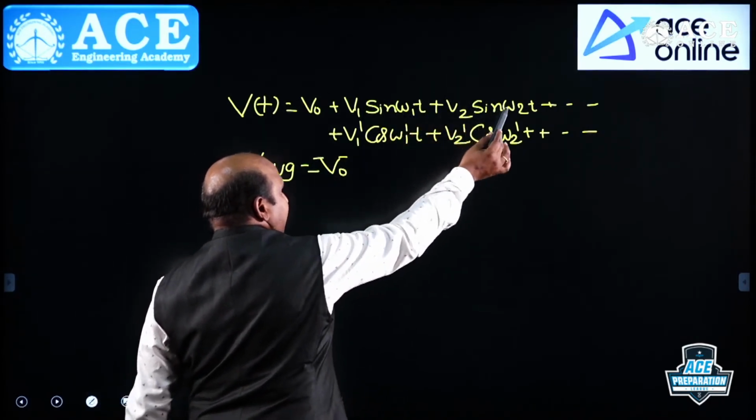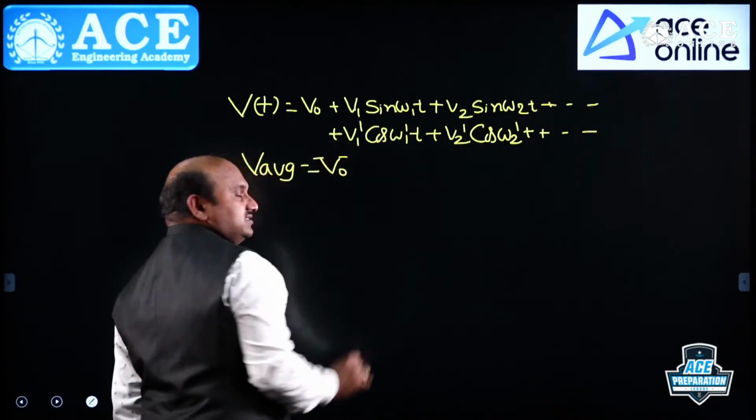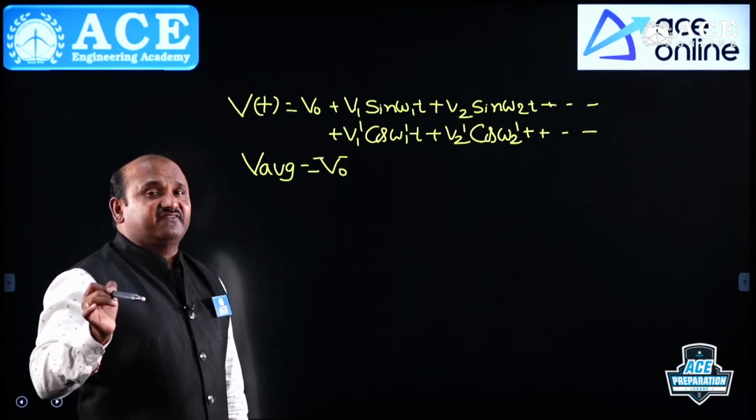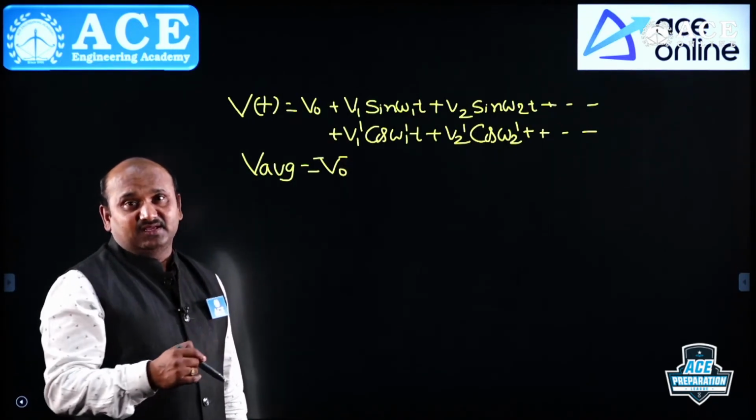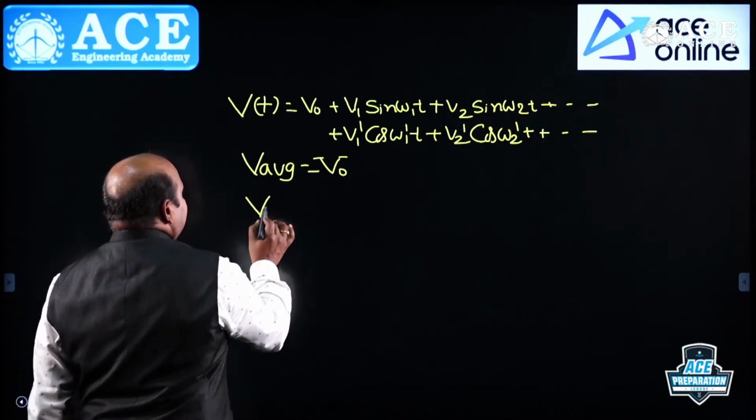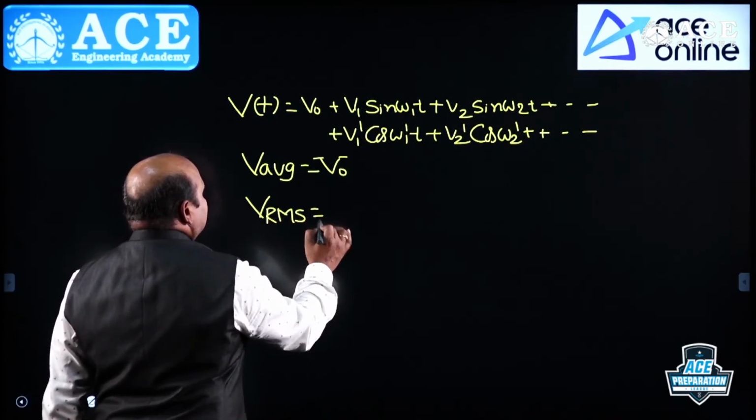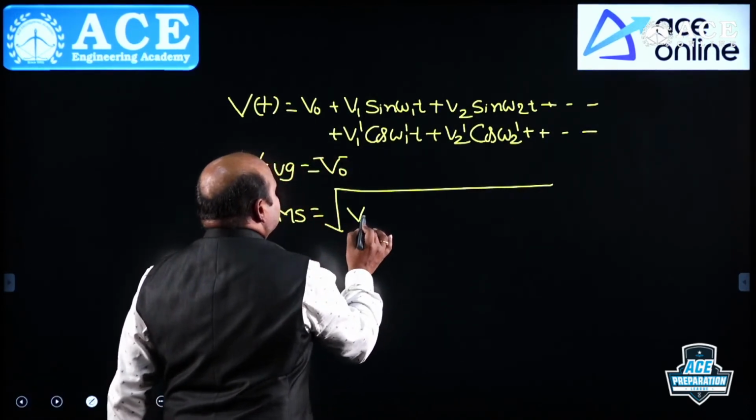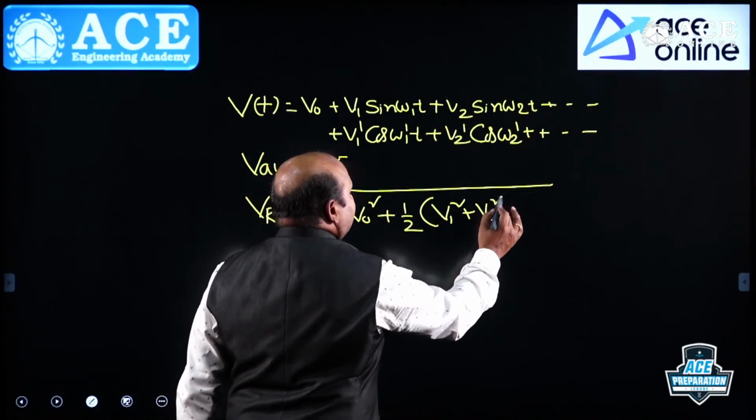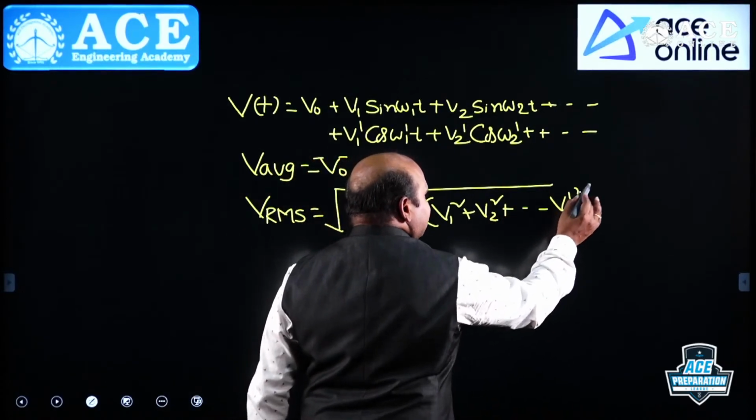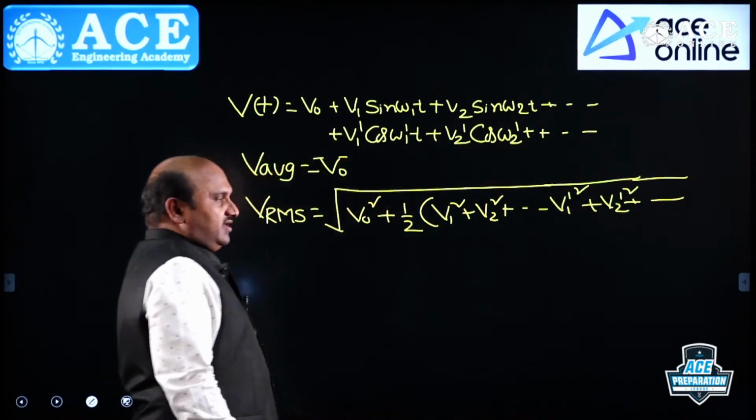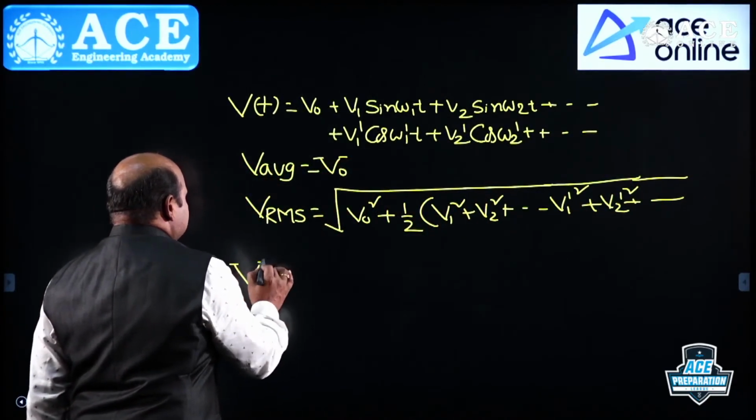But guys, remember, many students may not have this idea. For sine and cosine, the frequency values omega 1, omega 2, omega 1 dash should not be repeated. You need to ensure that. Once you ensure that, you can take this formula: Vrms is equal to under root V naught square plus 1 by 2 times V1 square plus V2 square and so on, plus V1 dash square plus V2 dash square.